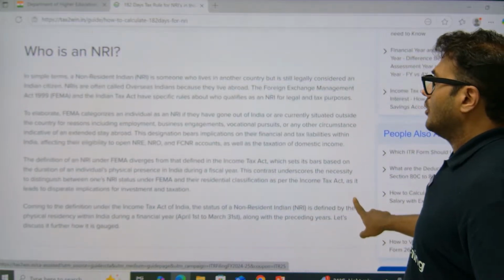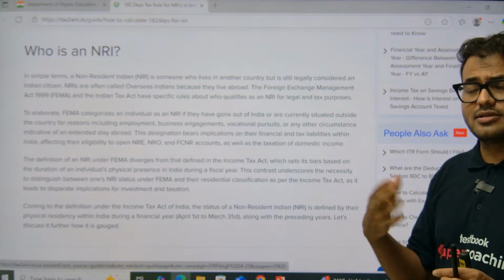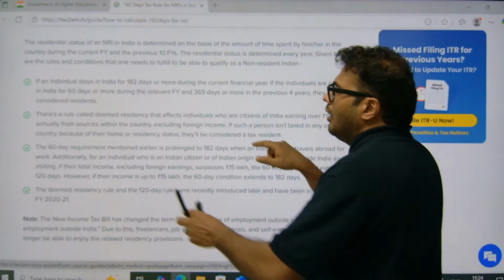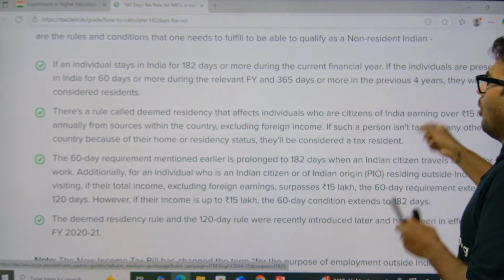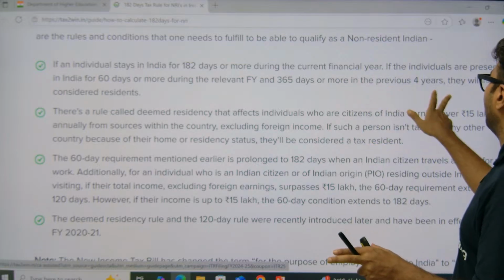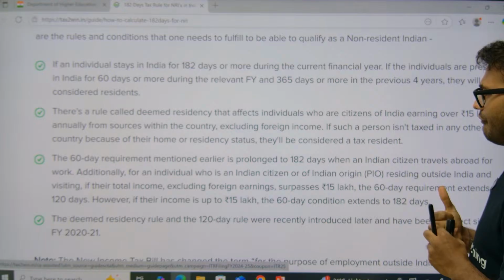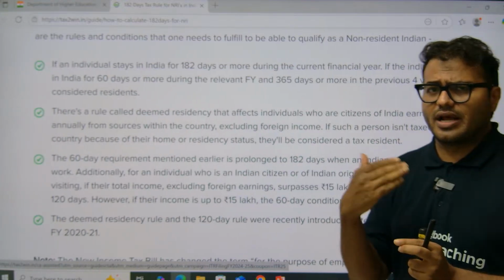Okay, look, we have the law on non-resident Indians. We also use FEMA because NRIs are going to transit money, so the FEMA concept is also there. So let's talk about that. If an individual stays in India for 182 days or more, then we can include them. If the individual is present in India 60 days or more during the relevant financial year and 365 days or more in the previous 4 years, they will be considered a resident.